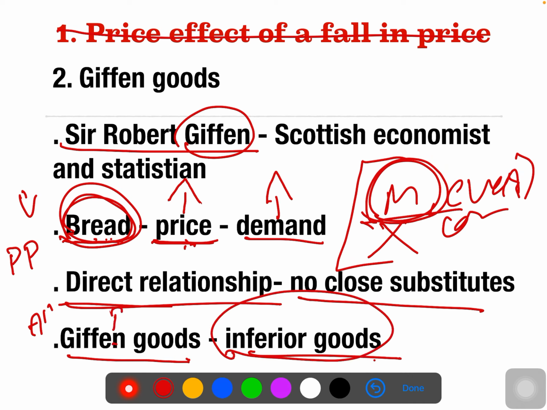In this case, what happened? Price is increasing, demand is increasing. But if the income of the consumer is increasing, demand will decrease. Those are called inferior goods. We will talk about it later, and in the determinants of demand we have already discussed normal goods and inferior goods. If you want to understand what inferior goods are, please watch my previous video on determinants of demand. For Giffen Goods, if the price increases, demand is going to increase. Examples are coarse grains like bajra, and low quality rice and wheat.